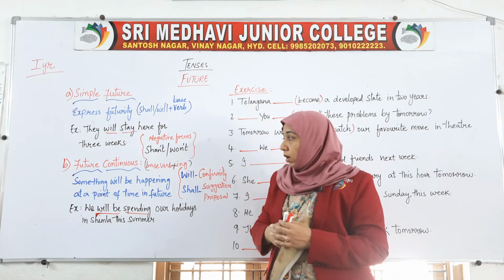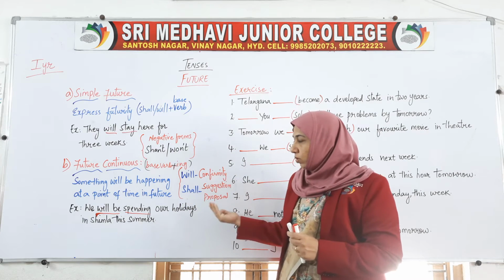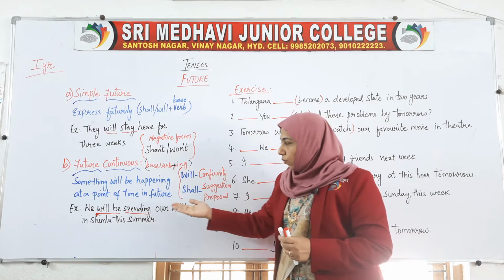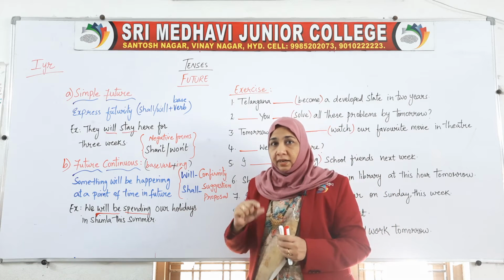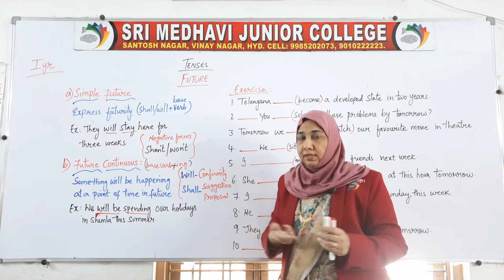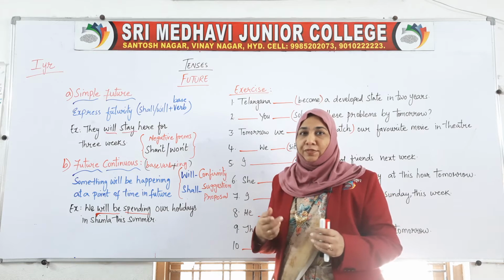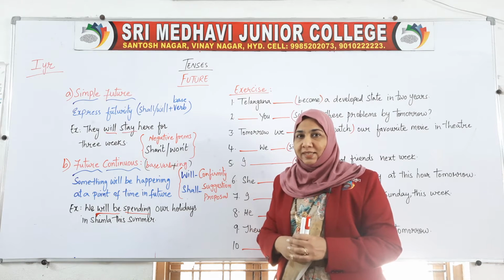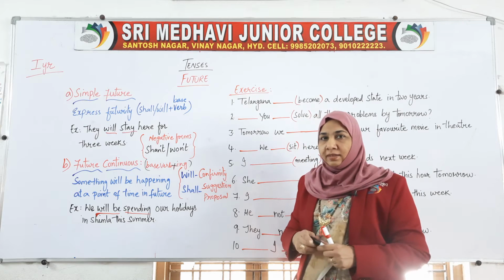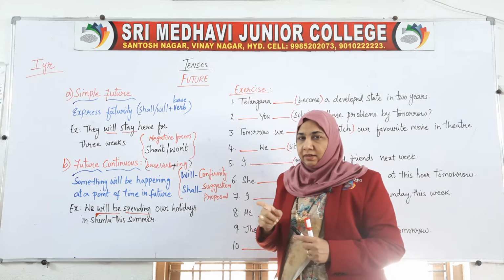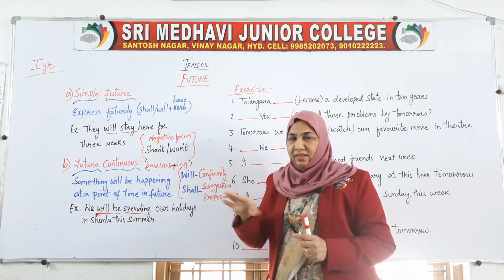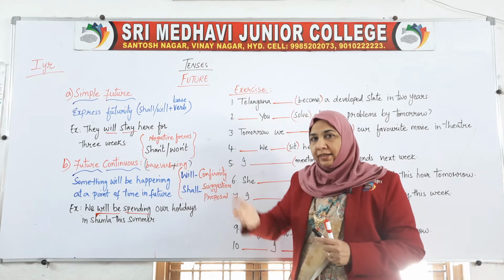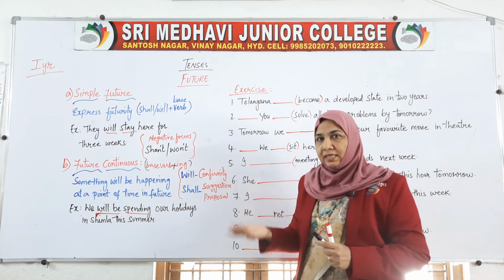Hope so. Or we can create one more sentence like we will be getting rid of corona this summer. Keep your fingers crossed. Hope for the best. So we will be getting rid. Rid means to eradicate, remove. We will be getting rid of corona this summer.